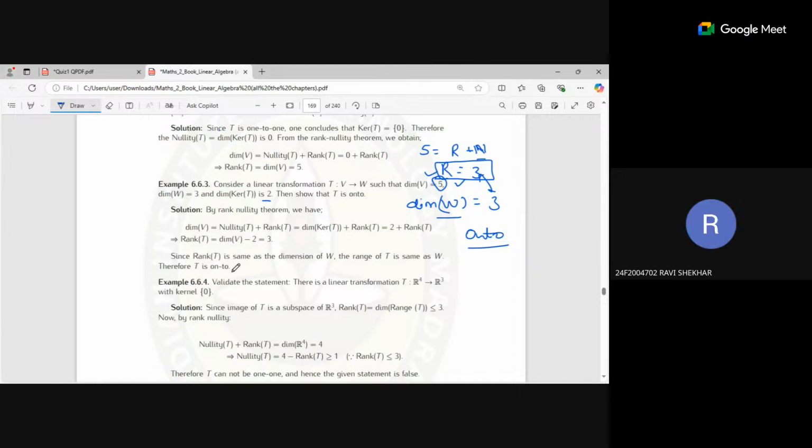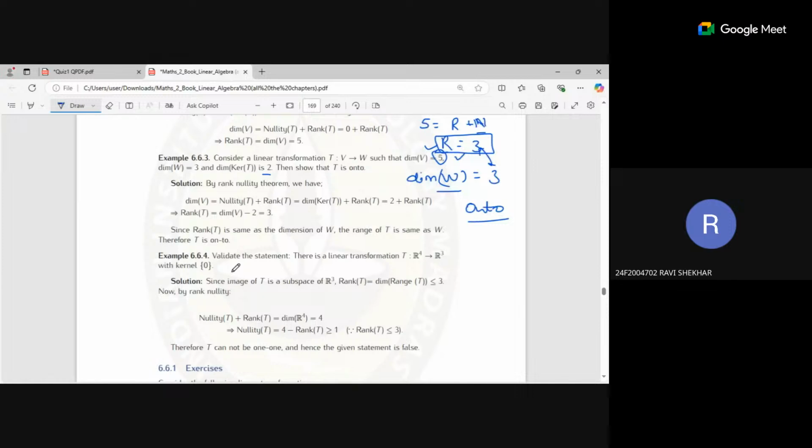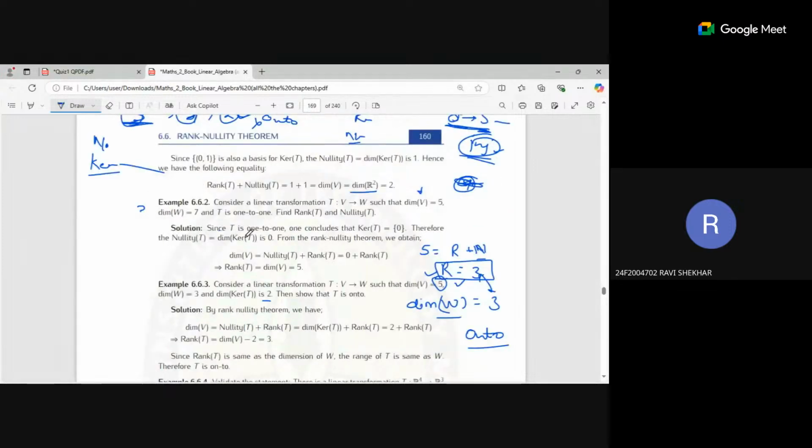Sir, in that example, let's say my transformation is not transforming the zero vector of V to the zero vector of W. In that case it fails, na sir, whether they have the same dimension or not. Even if V and W have the same dimension, if the zero of V is not mapping to zero of W, that entire thing fails, no sir.